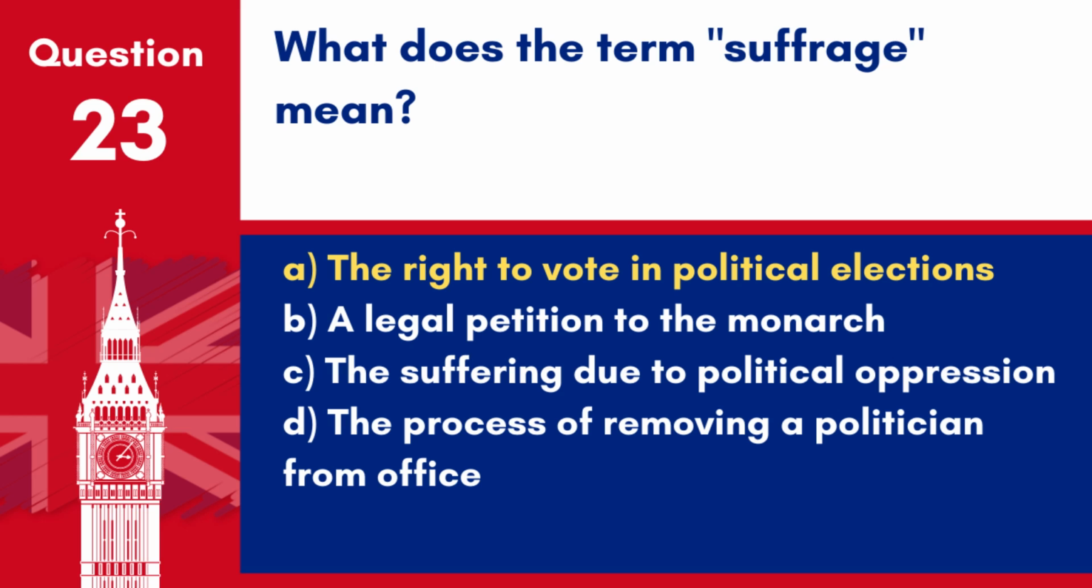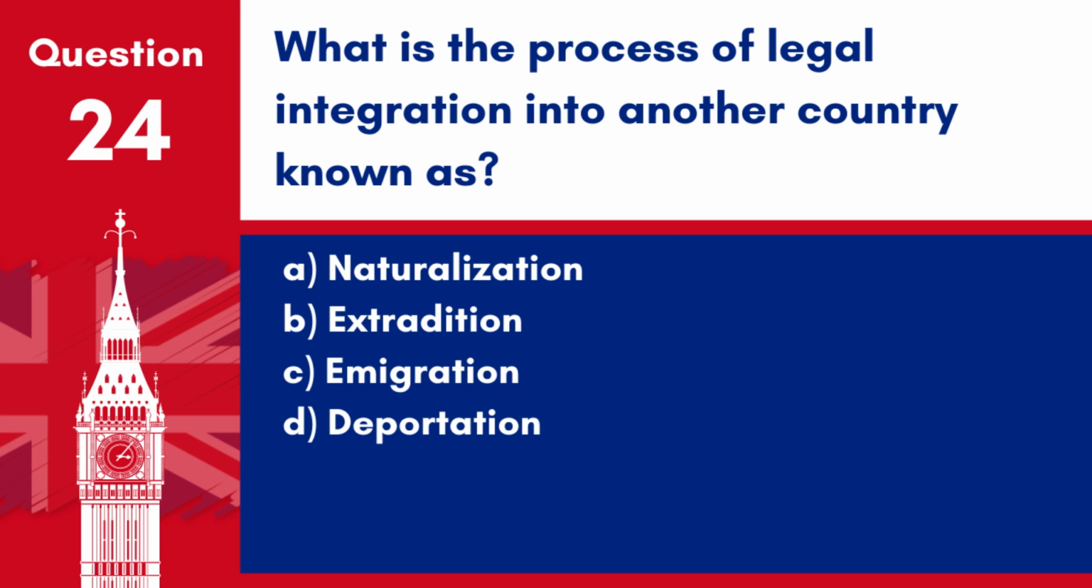Answer. A. The right to vote in political elections. Suffrage commonly refers to the right to vote in political elections and is a fundamental component of democratic rights. Question 24. What is the process of legal integration into another country known as? A. Naturalization. B. Extradition. C. Emigration. D. Deportation.